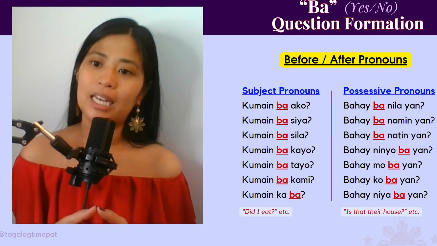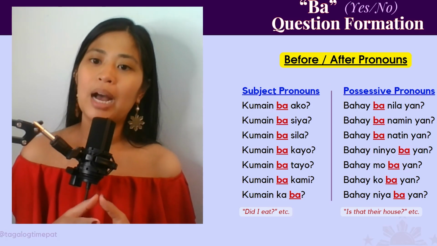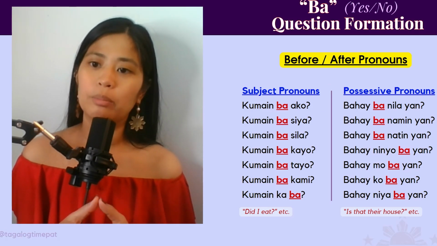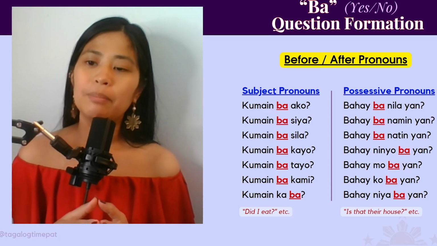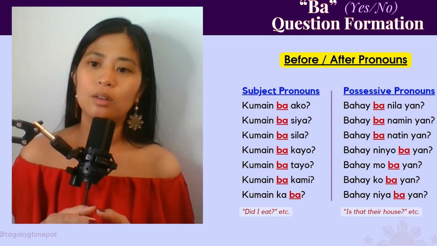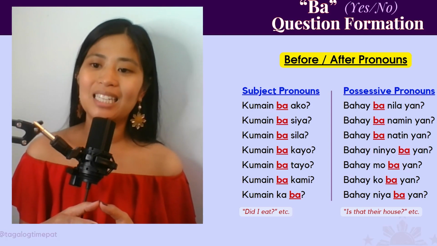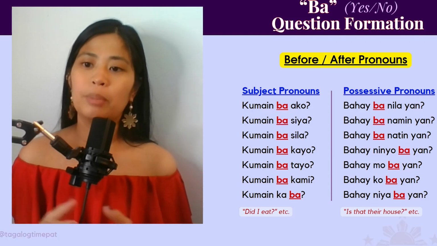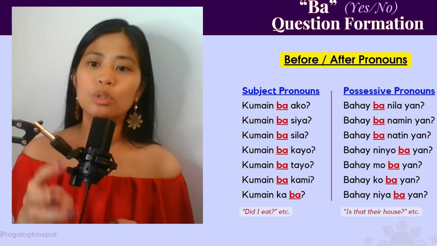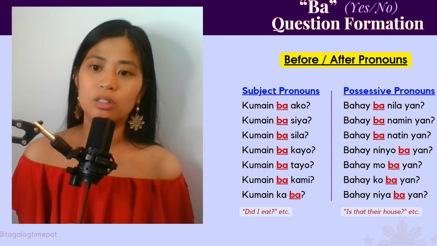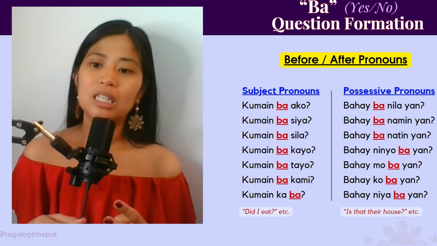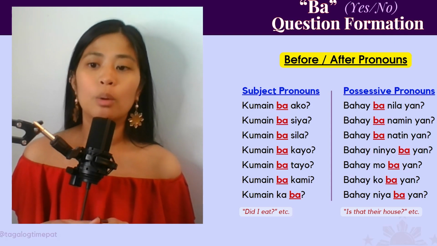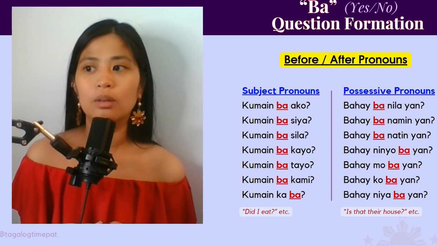Bahay ba nila yan? Is that their house? Bahay ba nila yan? So it's going before. Next, bahay ba namin yan? Is that our house? Bahay ba namin yan? Or bahay ba natin yan? Our house, inclusive. Bahay ba natin yan? So those three examples, ba is going first. Now take a look at the last four examples. Ba is going after the pronoun.